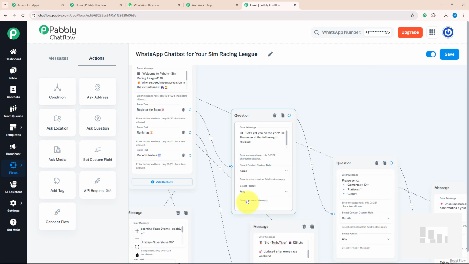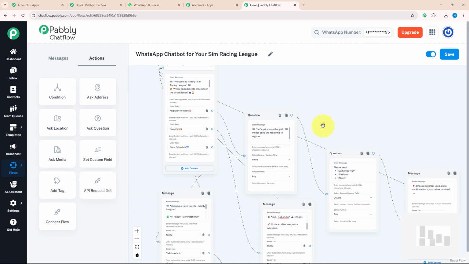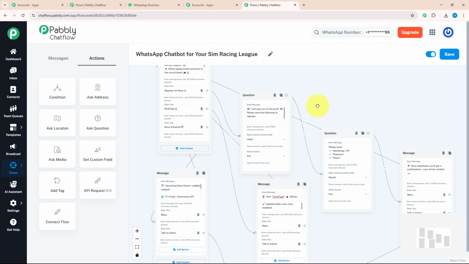As you can see, I have entered all the desired details that would be needed to run a chatbot for Sim Racing League. After that, don't forget to activate your flow and save it. As soon as you click on save, you get a message that flow updated successfully. That means your flow is ready to work in real time.